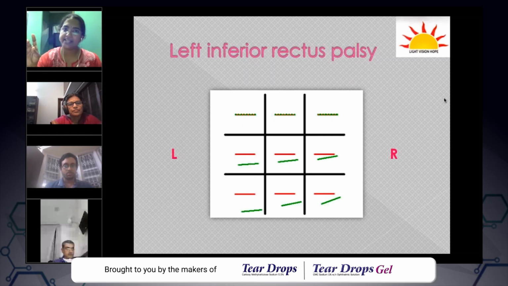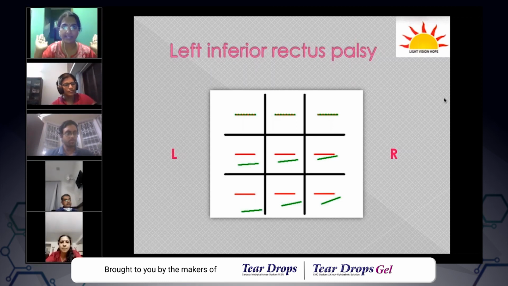With each head tilt or each head turn, a face turn, you are actually eliciting different positions. So it is very important to keep the head straight, because the primary field of action of the muscle has to be elicited, and this is possible only if the head is kept straight.